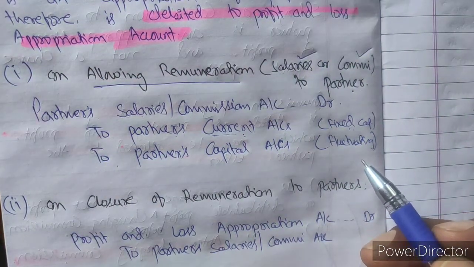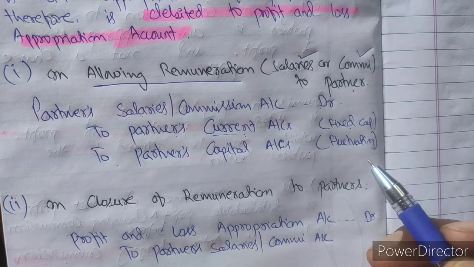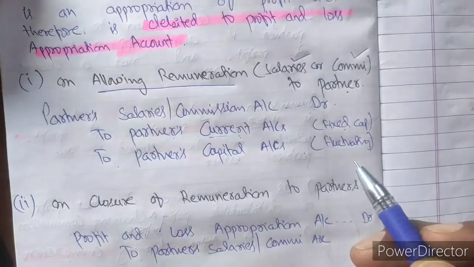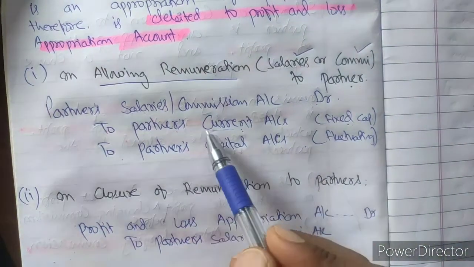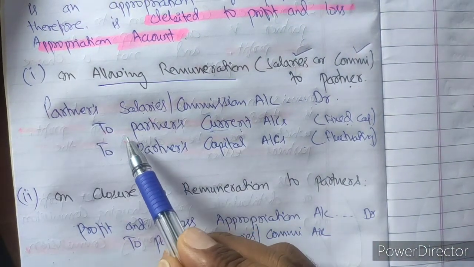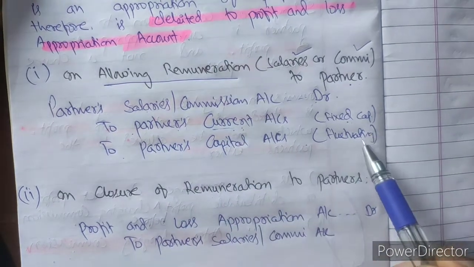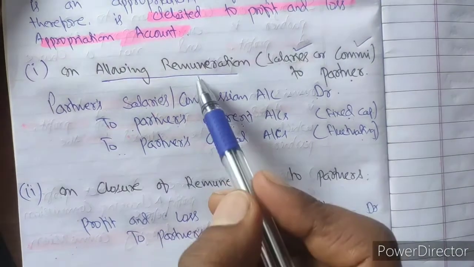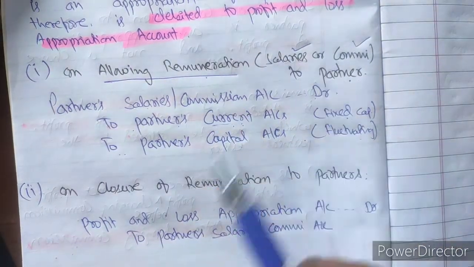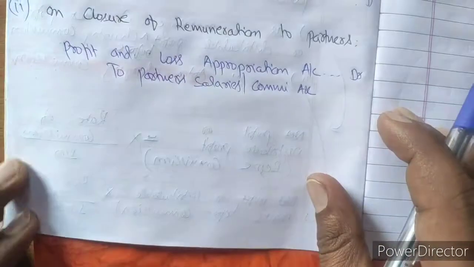One is the capital account, and another is the current account. In the current account, all transactions other than capital are recorded. That's why, if the partners follow the fixed capital method, we will write to the partner's current account. If they follow the fluctuating method, we will write to the partner's capital account. So first, to allow remuneration and salary or commission, let us take an example.